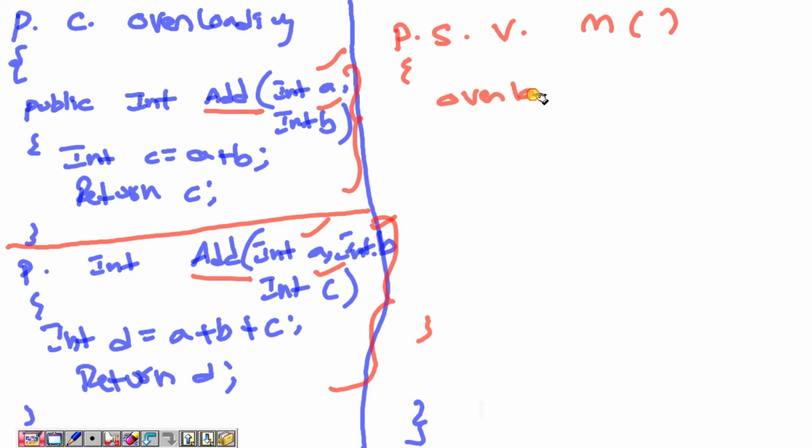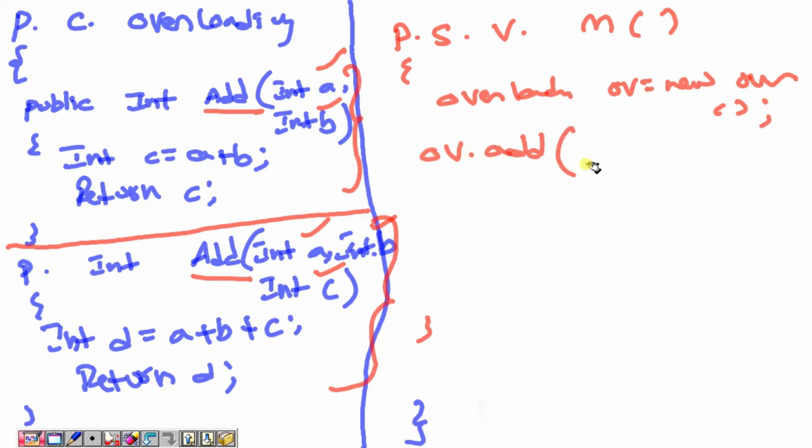Overloading because of non-static methods. So, for the reference I need to create the overloading object. Now ov.add, I can write the 10 value, 20 value. Now that will be coming here: a equal to 10, b equal to 20. Now say adding c will be written. So I want to store it here, this is an integer res. This I am declaring and storing.